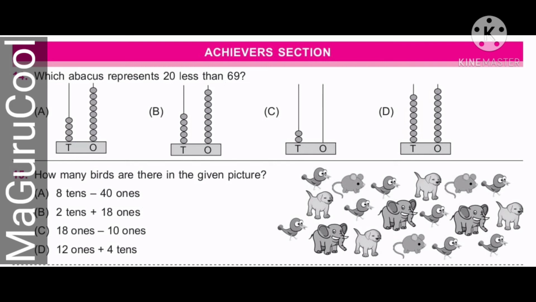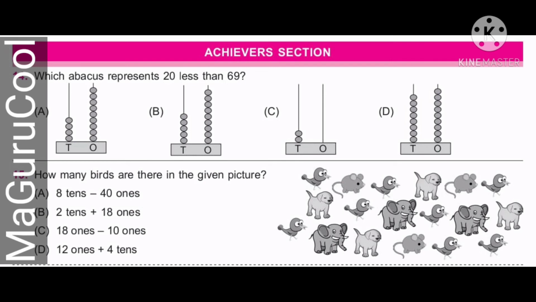The 14th question, which abacus represents 20 less than 69? So what we have to do is give them 69 counters and ask them to remove 20 from it. Now the 15th question is again very tricky. It says how many birds are there in the given picture? The answer is 8, but in the options, if you see, there is no option which says 8. That means there is no direct answer. The child has to do the subtraction to get 8 as the answer.